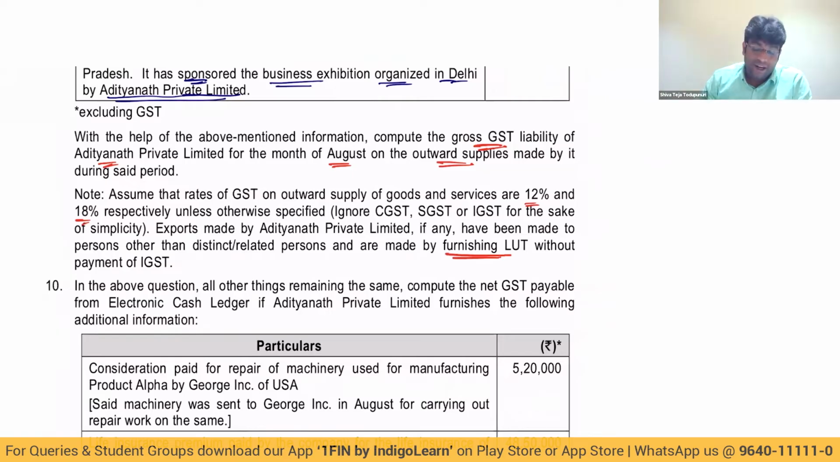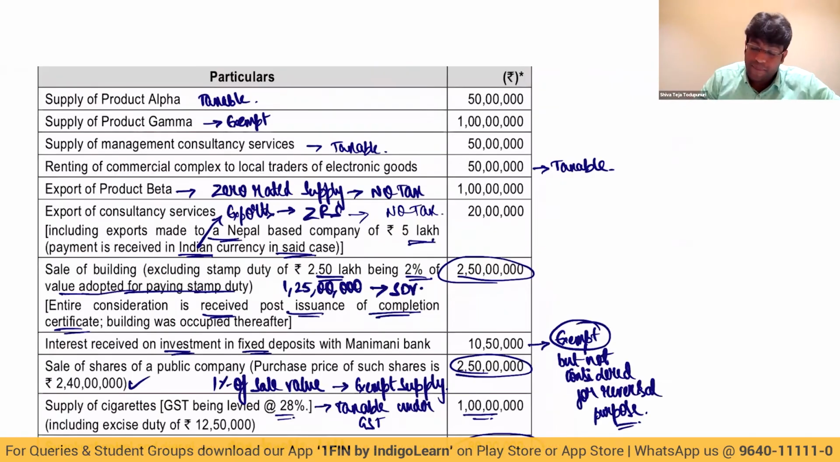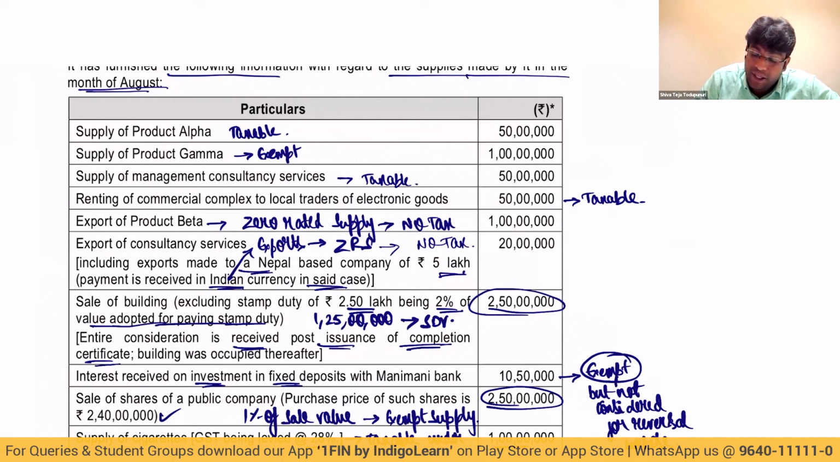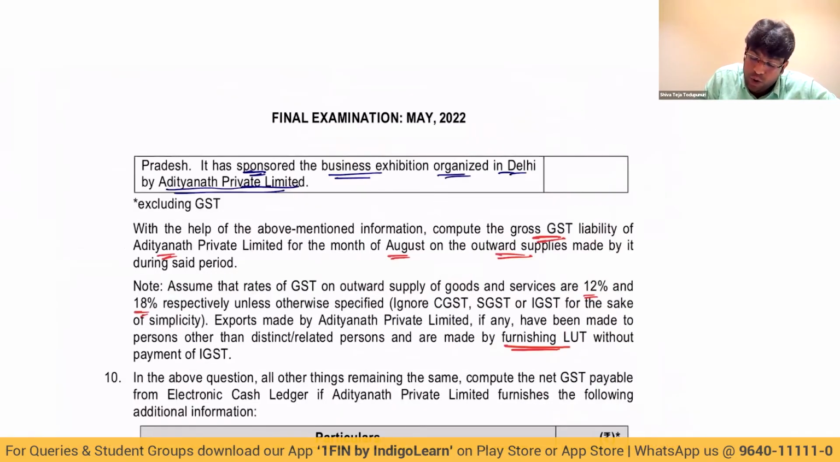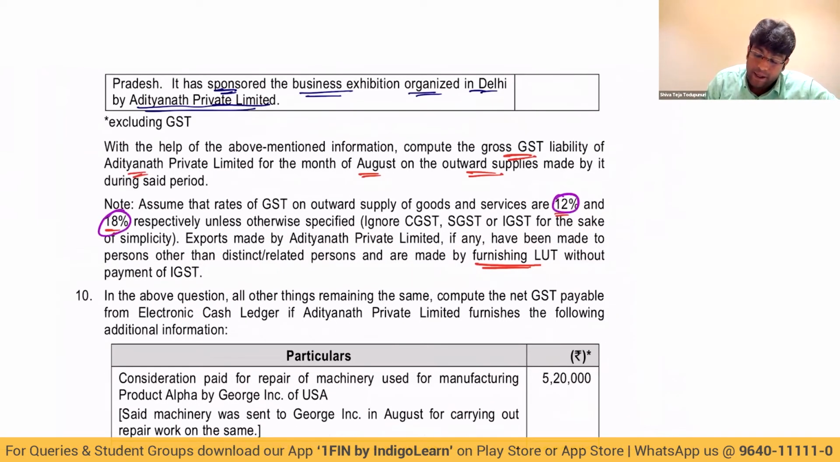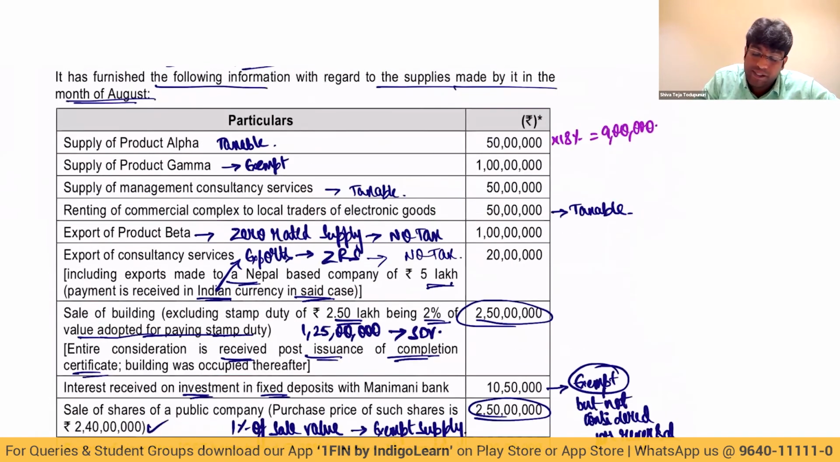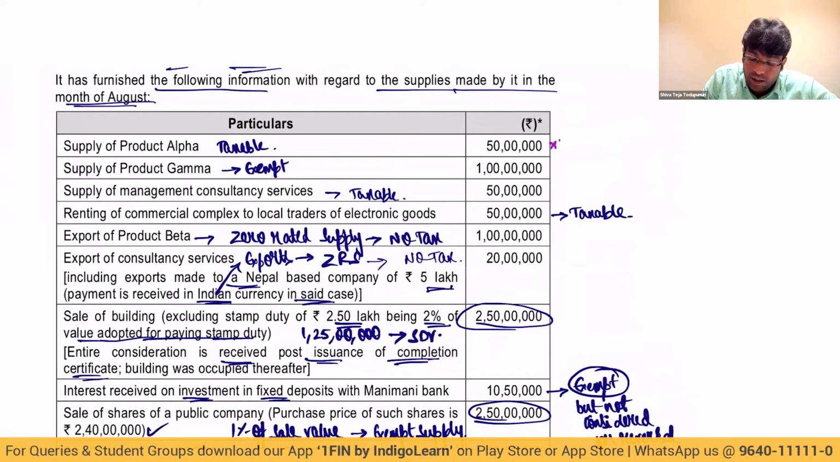Very interesting. Come on. How do I calculate my liability, sir? First of all, on 50 lakhs, will GST come into picture? Yes. This is 18%. How much? 9 lakhs. Product alpha. What are the rates they have given? For goods, 12%. Service, 18%. So it is into 12%. It becomes 6 lakhs. Here, no tax. Here, 50 lakhs into 18%, which comes to 9 lakhs. This is also 18%, which comes to 9 lakhs. Clear now, friends?